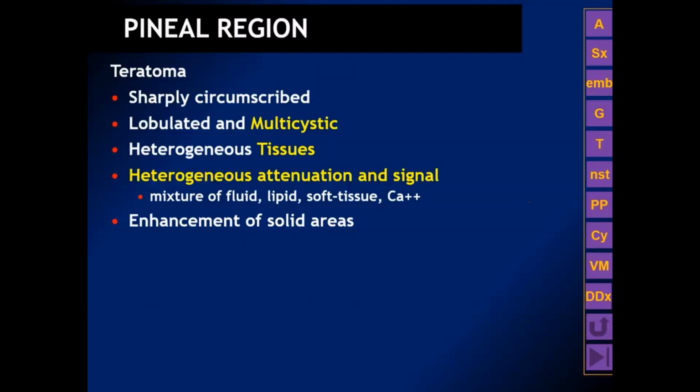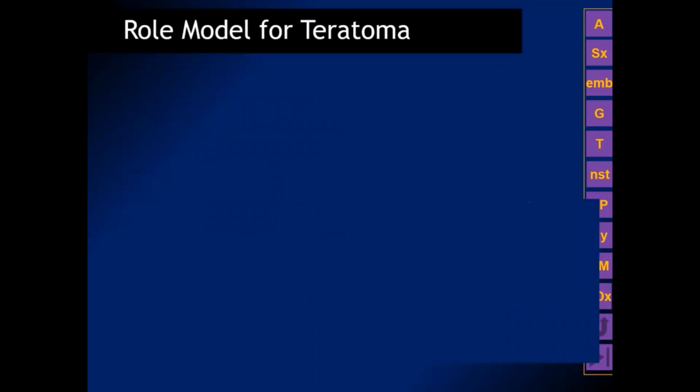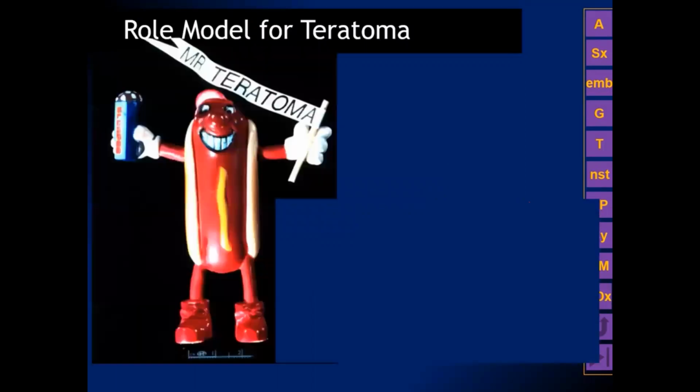They're oftentimes lobulated and multicystic. They have heterogeneous attenuation and signal intensity because they contain heterogeneous tissues, and the solid parts of a lesion typically show contrast enhancement. So what is the role model for a teratoma? What can we use as an analogy to help us remember the heterogeneity in a teratoma? Well, the role model for a teratoma is a hot dog.